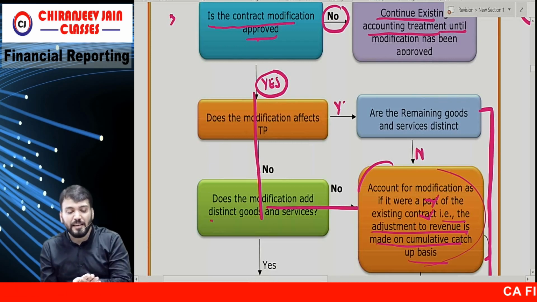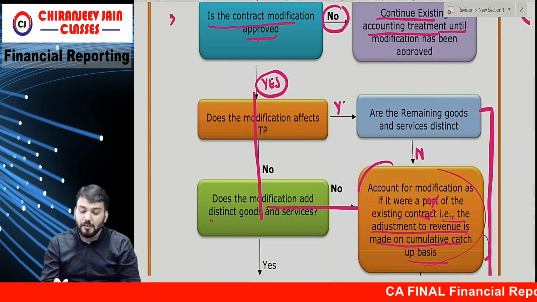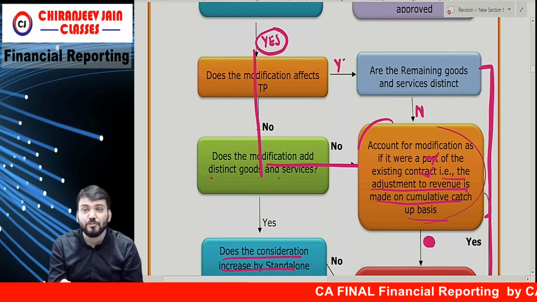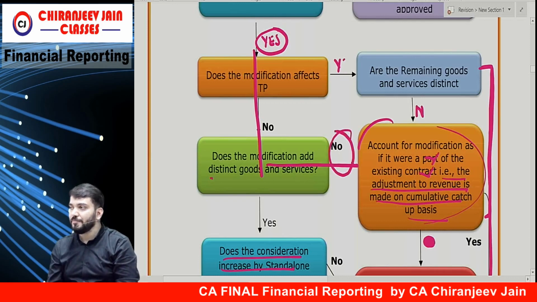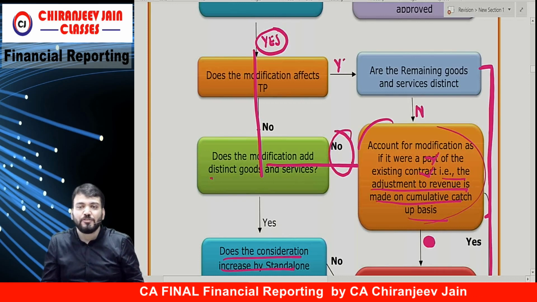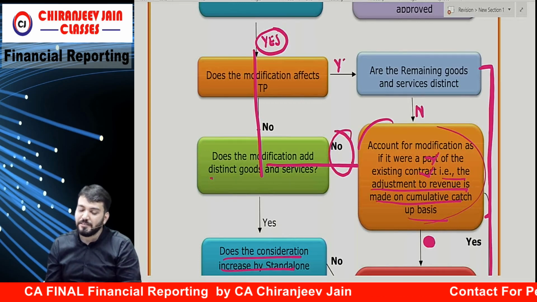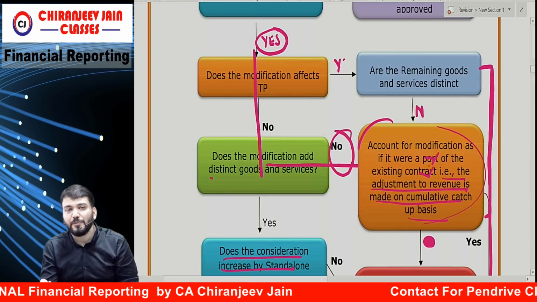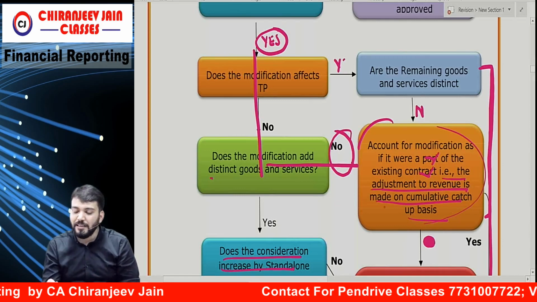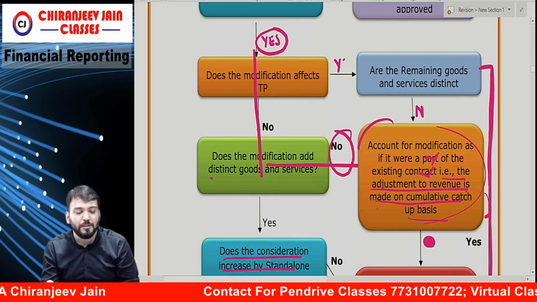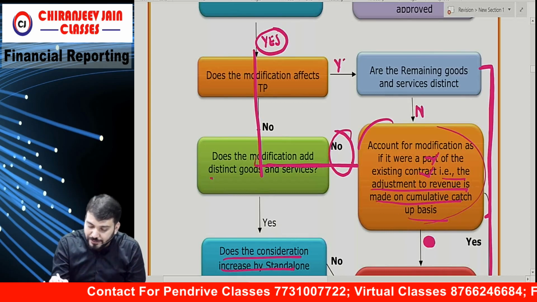Does the modification affect transaction price? No. Does the modification add distinct goods and services? If the answer is no, understood? There is no additional goods and services. It is not increased by additional goods and services. Then also account for the modification as if it were part of the original contract only, that is, the adjustment to revenue will be done on a cumulative catch-up basis. Correct? This is one more case.